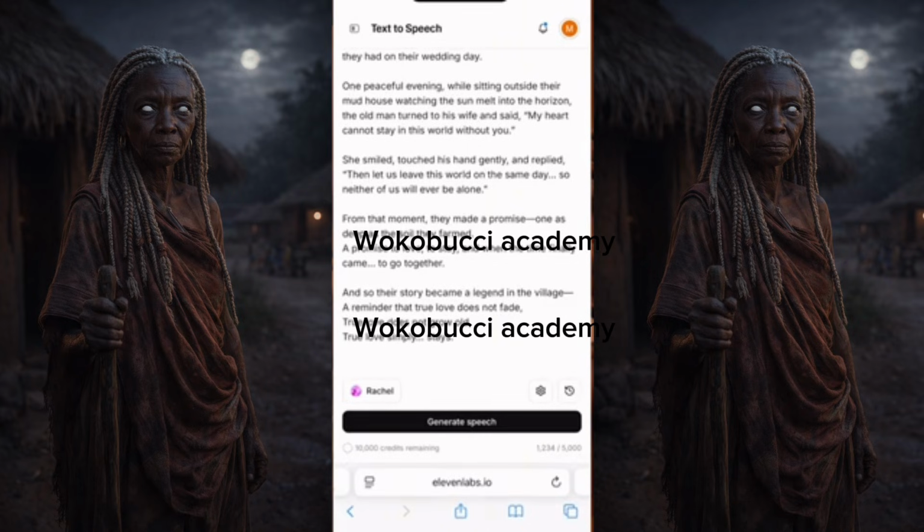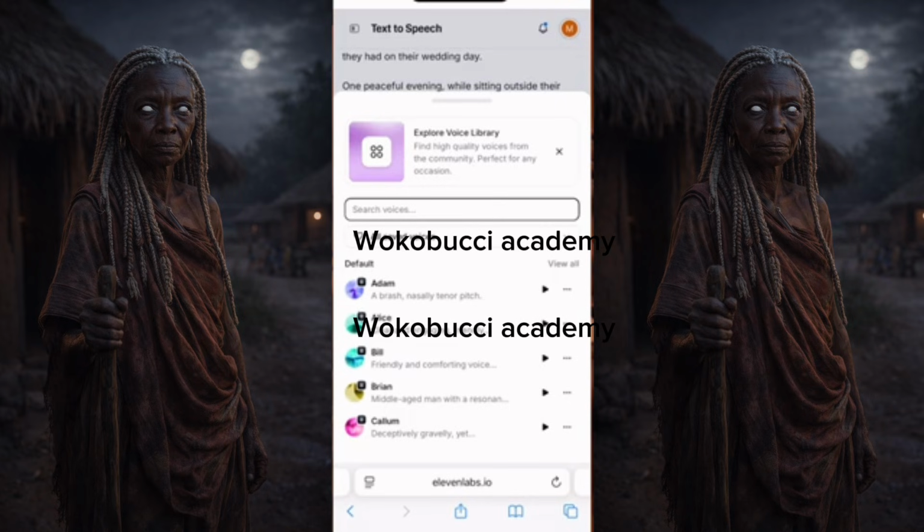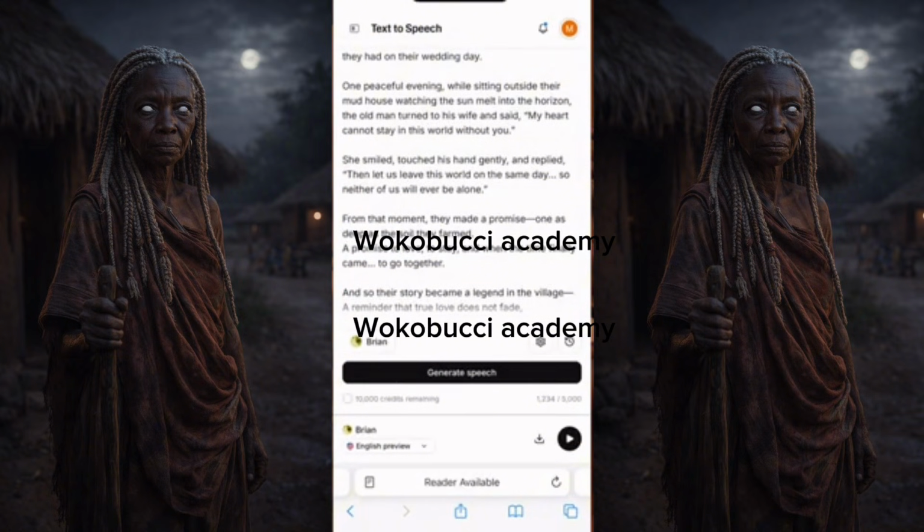I'll go down here and choose a voice. So let's say we want to choose the voice of who is going to narrate this story. Where you see Rachel, you click on Rachel. Then I'll look for a voice that suits the story that I want to tell. Our distrust is very expensive. Just trust yourself. The thing always happens that you really believe in. So I'll choose Brian. I'll go with that. Okay, so I clicked on it already, and you see down here now it turns to Brian. Then I'll click on generate speech.